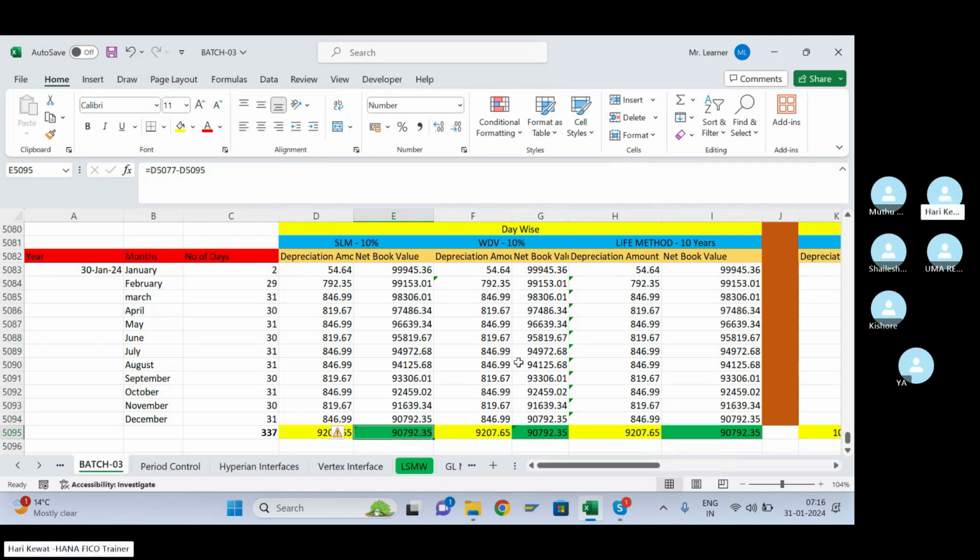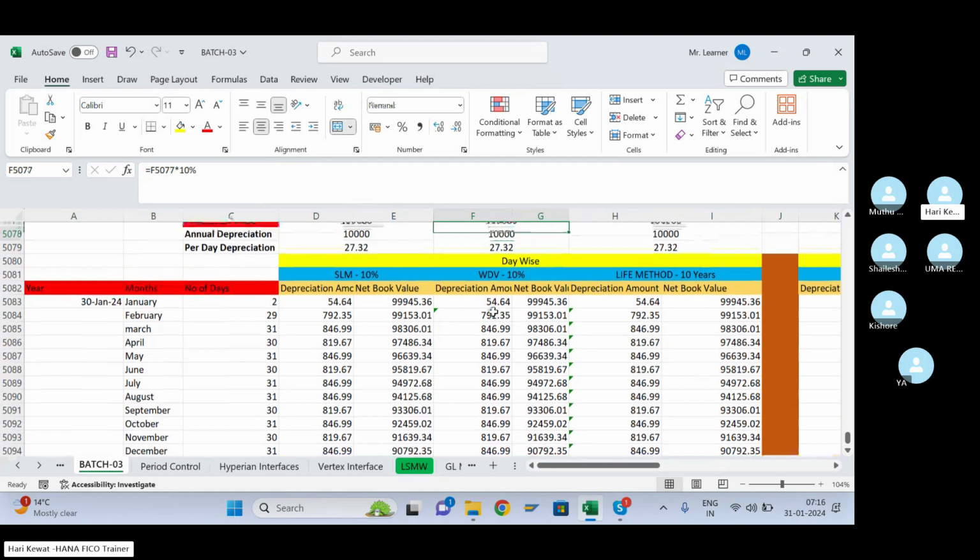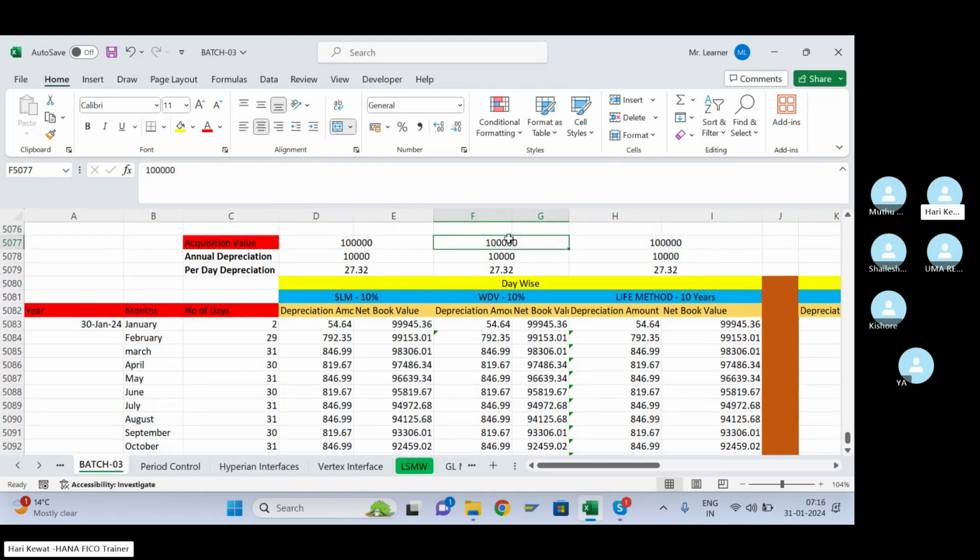Okay, so now come to WDV. Similarly, WDV acquisition value 1 lakh, and annual depreciation again 1 lakh multiplied by 10 percent. Now it is 10,000. Per day depreciation is the same concept: annual depreciation divided by 366 days gives per day depreciation, multiplied by the number of days. So we calculated the same way, and net book value is acquisition value minus this.